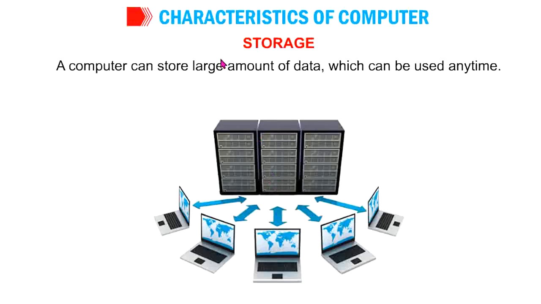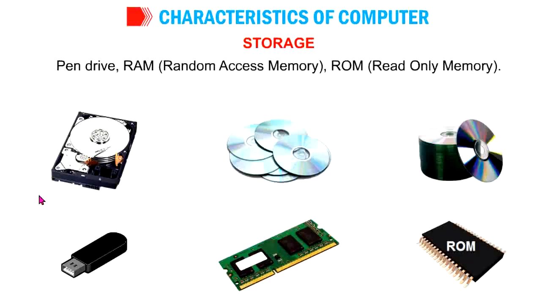Once you store any amount of data, like you can save in YouTube, Facebook, or you can save images in email, or in hard disk, pen drive, and you can retrieve it anytime. So like this, hard disk, pen drive, RAM, ROM, CD, DVD, etc.